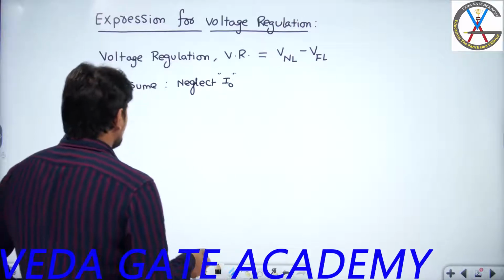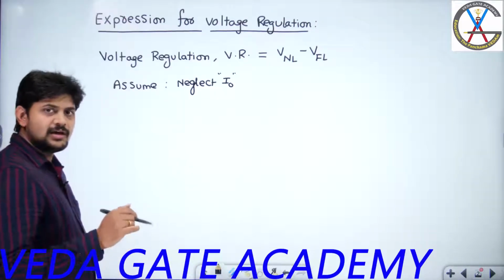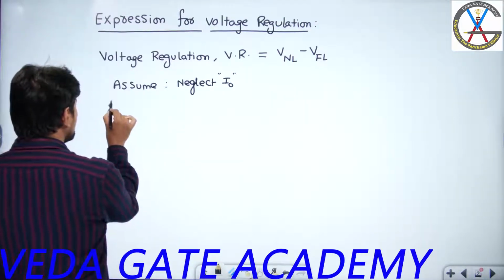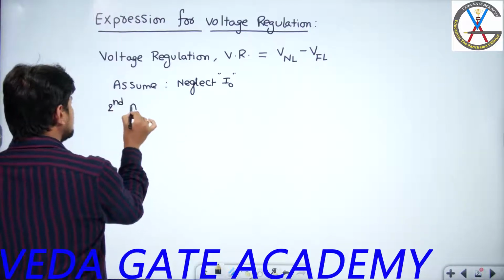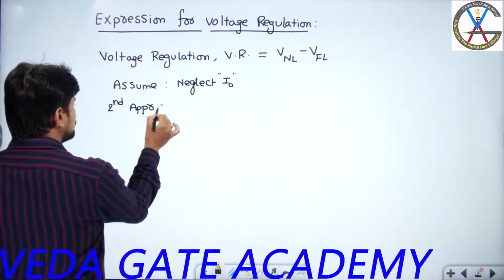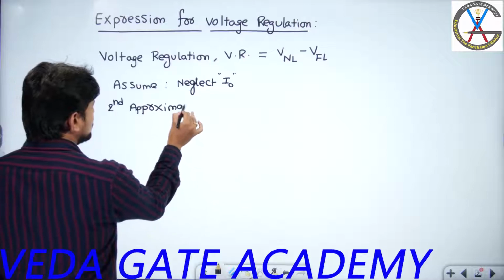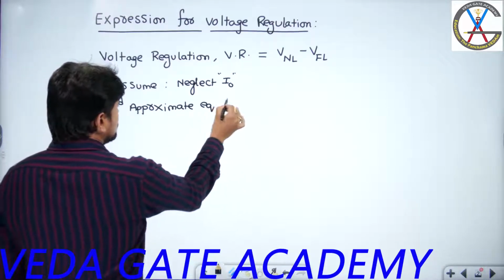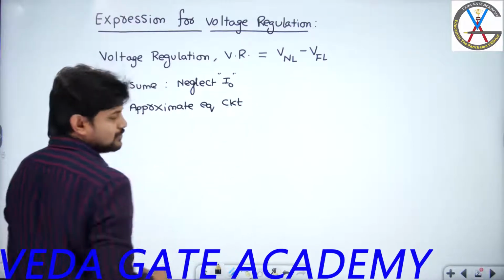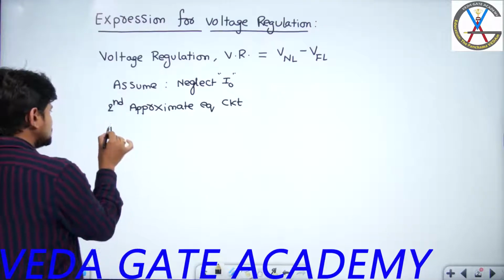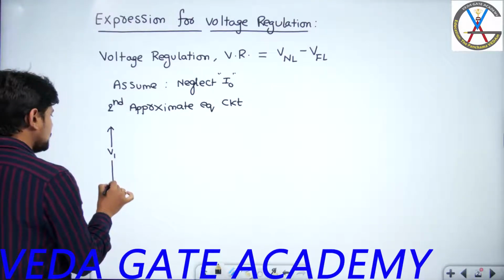So if I neglect the no load current, let me draw the second approximate equivalent circuit diagram. Here this is my source voltage V1.